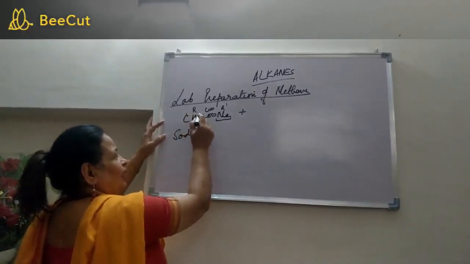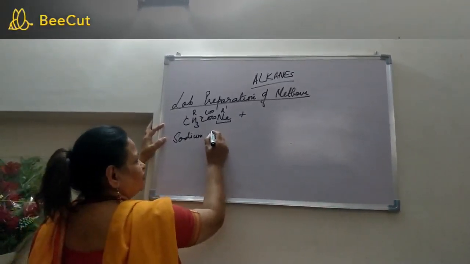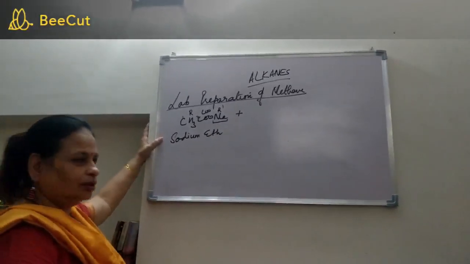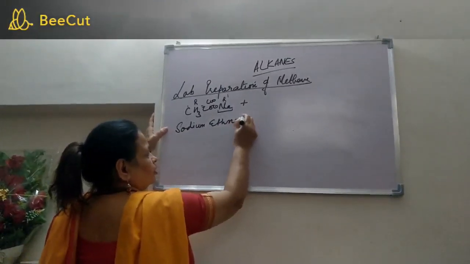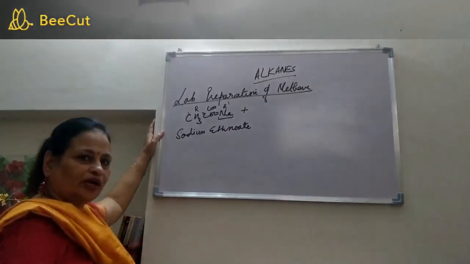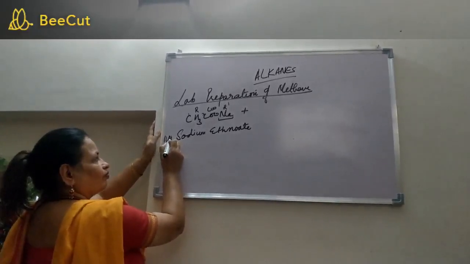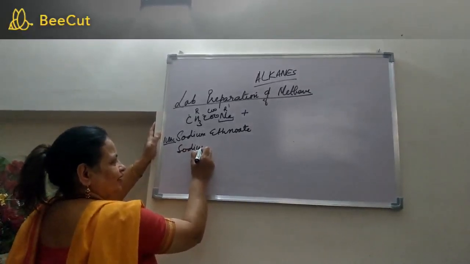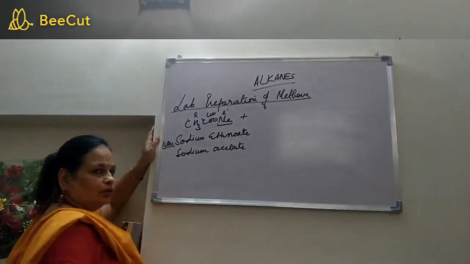Now count the number of carbon atoms. There are 2 carbon atoms in the remaining molecule. So the prefix will be eth. And because it is an ester, you use the suffix noate. So the name of the compound is sodium ethanoate. This is the IUPAC name. Otherwise it is called sodium acetate. This is a common name.